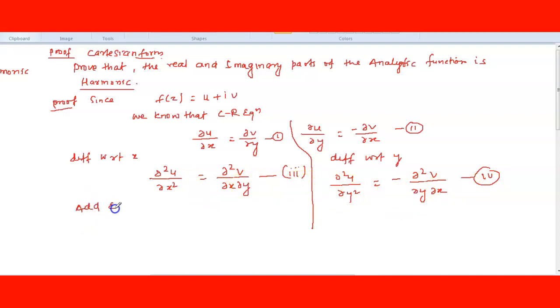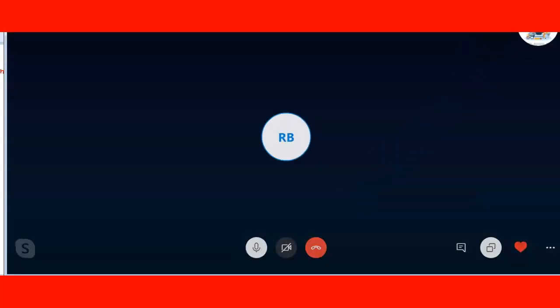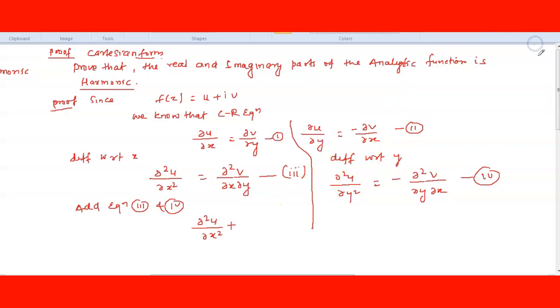Add equation 3 and 4. So you will get del square u by del x square plus del square u by del y square on the left hand side, and the right hand side will be del square v by del x del y minus del square v by del y del x.